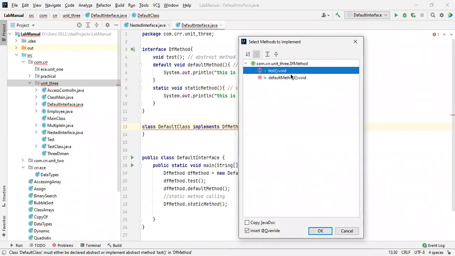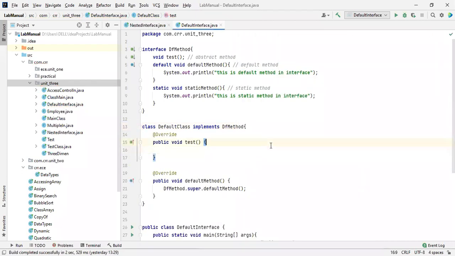So it is asking for the default method also, but it is not asking for the static method. If I choose a default method and an abstract method, see this one, it is also implementable. But here what it is saying is that it directly calls this method. It is not allowing the implementation over here. Again, I'm telling you, in yesterday's class, I didn't tell you about this. Sorry, I told you about this.